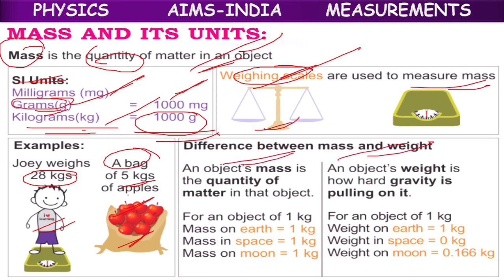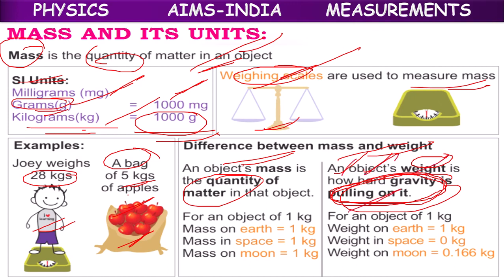Difference between mass and weight: mass means quantity of matter. Weight means the gravity pulling on it, the gravity of earth pulling the mass, or how hard the gravity is pulling, or with what force the gravity is pulling. That force is called weight.